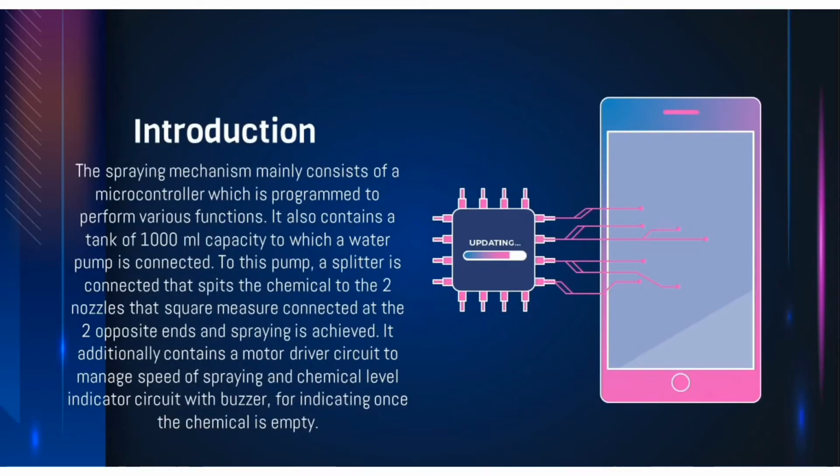Introduction. The spraying mechanism mainly consists of a microcontroller which is programmed to perform various functions. It also contains a tank of 1000 ml capacity to which a water pump is connected. To this pump, a splitter is connected that splits the chemical to the two nozzles that are connected at two opposite ends, and spraying is achieved. It additionally contains a motor driver circuit to manage the speed of spraying and a chemical level indicator circuit with a buzzer for indicating once the chemical is empty.